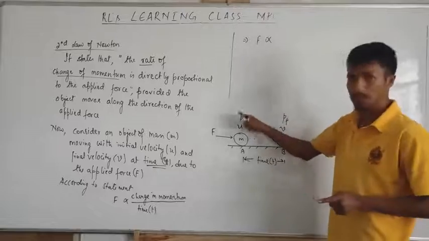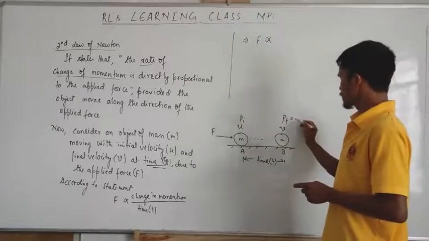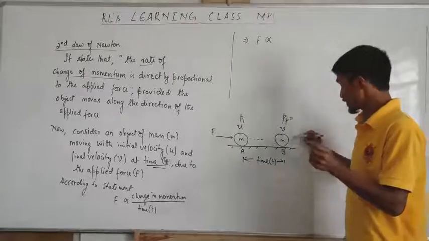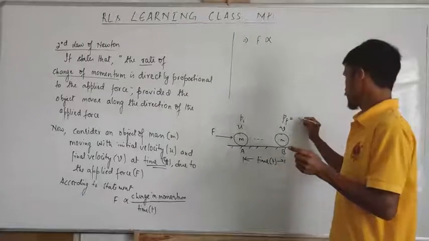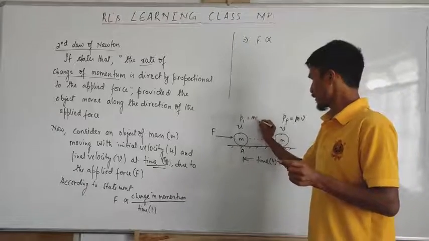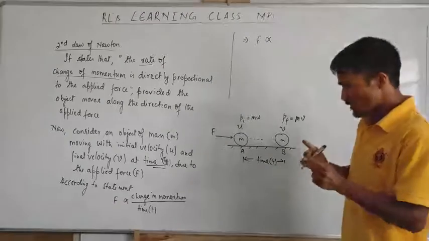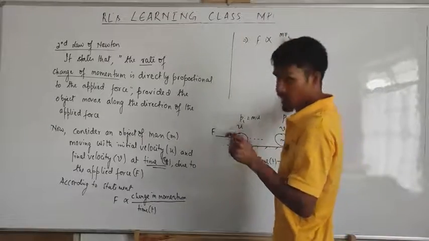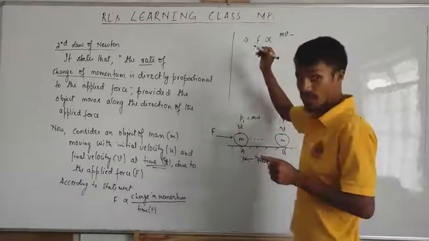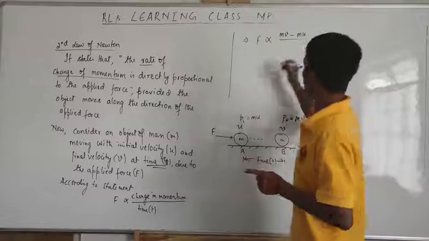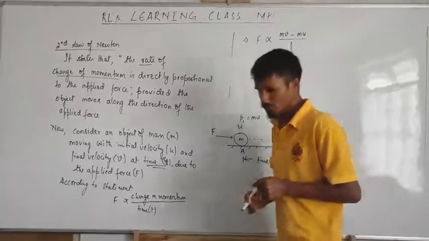What's the formula for momentum? That is the product of mass and velocity. That is mv, and here is mu. Then change means minus. Remember, mv final momentum minus initial momentum divided by time.